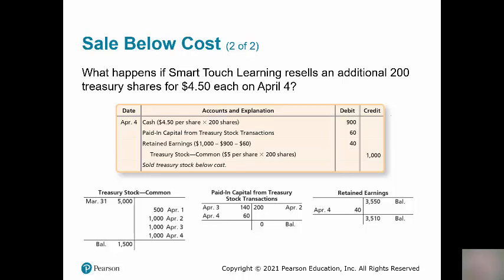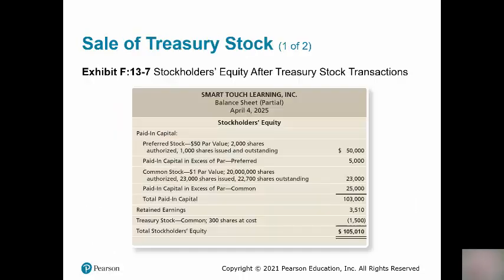The additional amount of $40 would have to come from retained earnings. So that is the rule. When you sell Treasury shares below cost, you debit paid in capital Treasury stock transactions, but you cannot reduce that account below zero. So any additional amount would have to come from retained earnings.